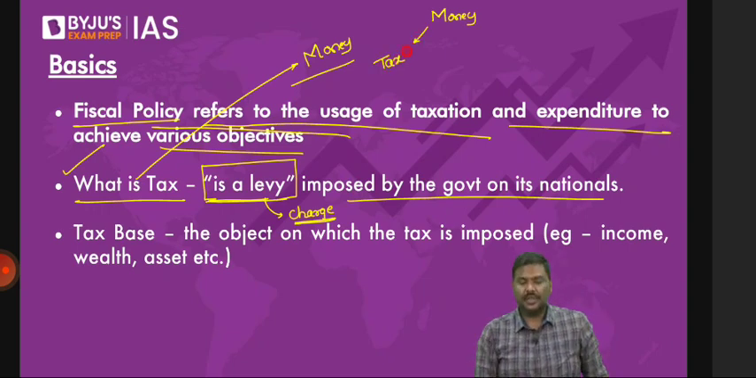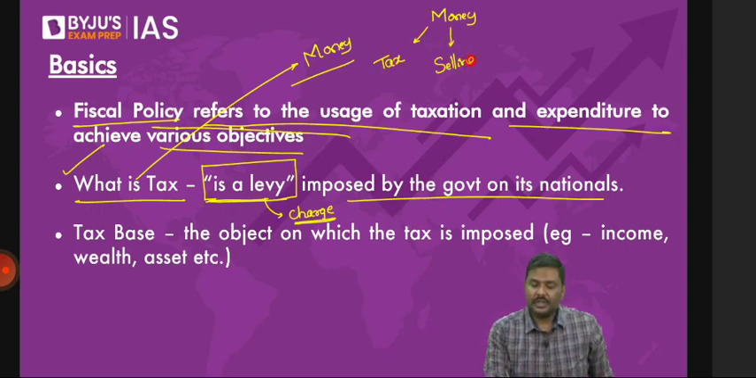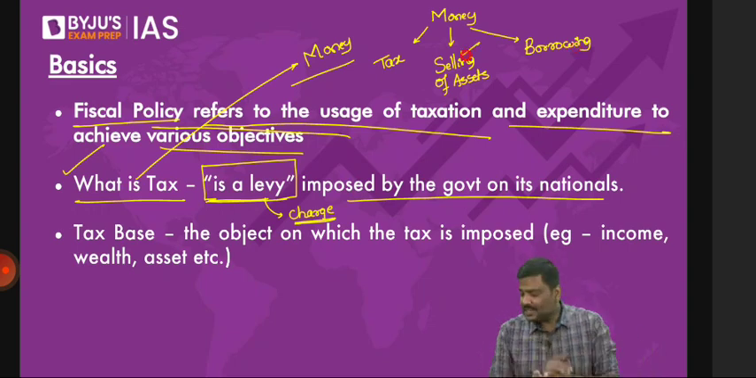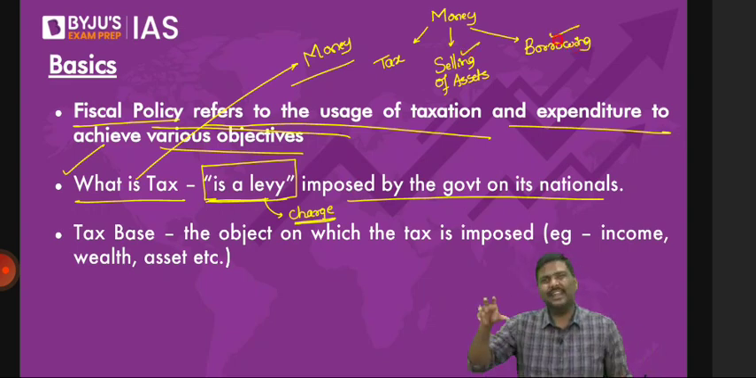Another way is selling of assets. And the third way is borrowing. What are the different ways in which government will get money? One is to impose and collect a tax. Second one is to sell assets. Third one is to borrow. And there are many other ways, but they do not generate a lot of money for government. These are the three very important sources.